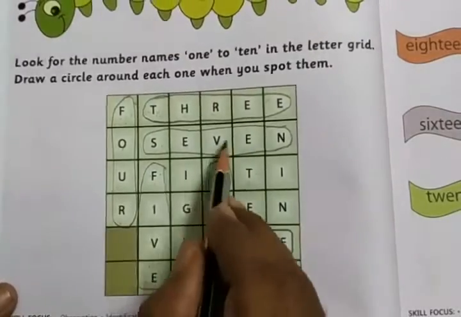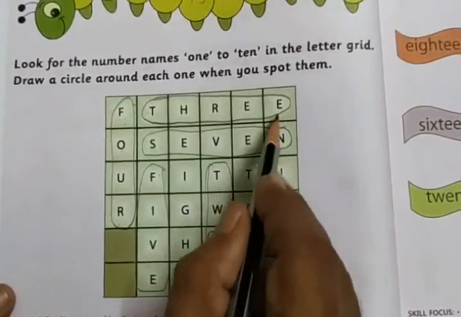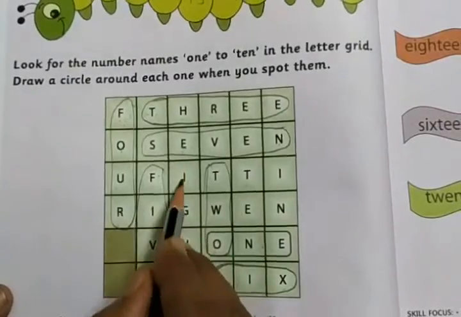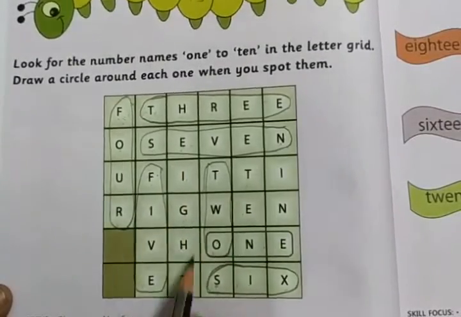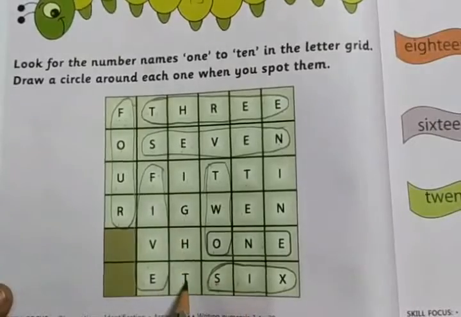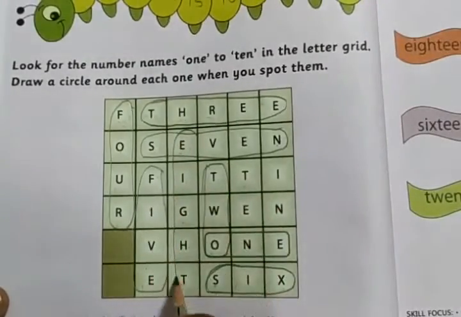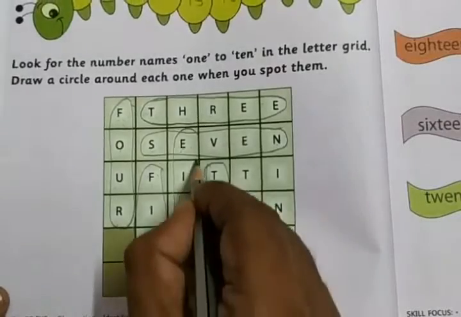8. E-I-G-H-T. E-I-G-H-T means this is 8. This is 8.